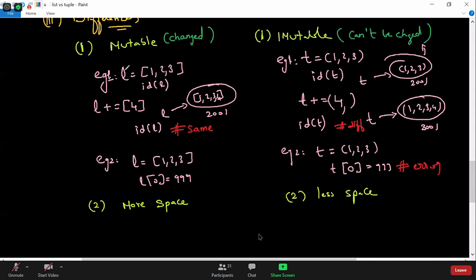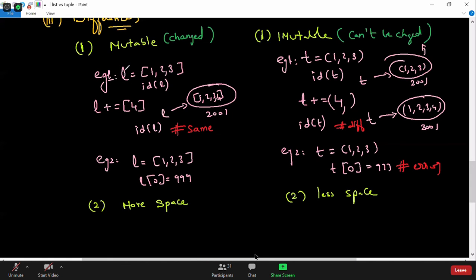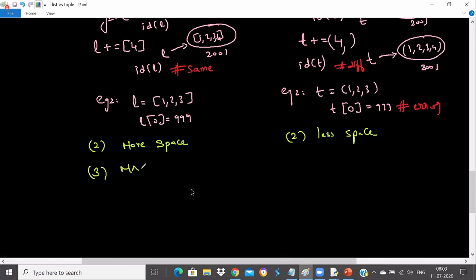There's a formula so that it will maintain some space, and once that is used up, it will grow automatically. I hope this makes sense now: a list takes more space, and that's the reason iterating over a list sometimes takes more time. It will take more time compared to a tuple because it has to go through the extra space. Iterating especially will take more time, and a tuple will take less time.